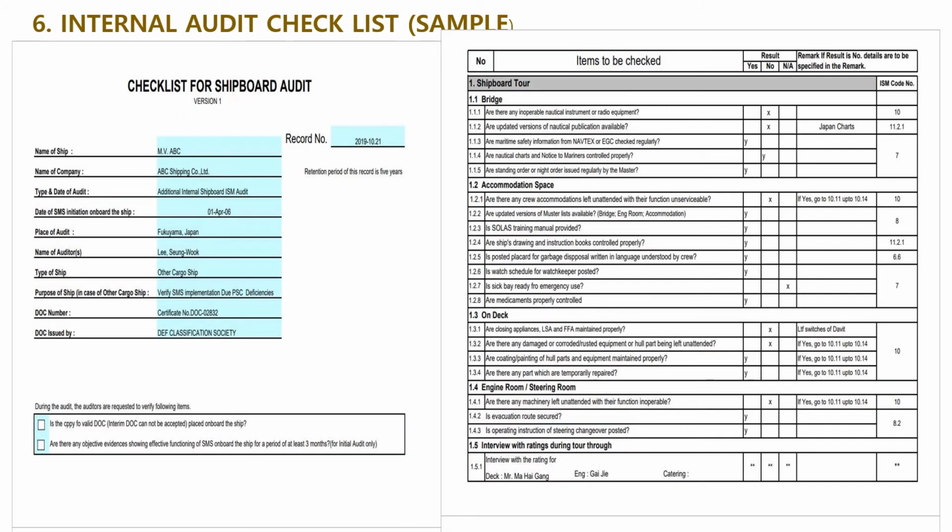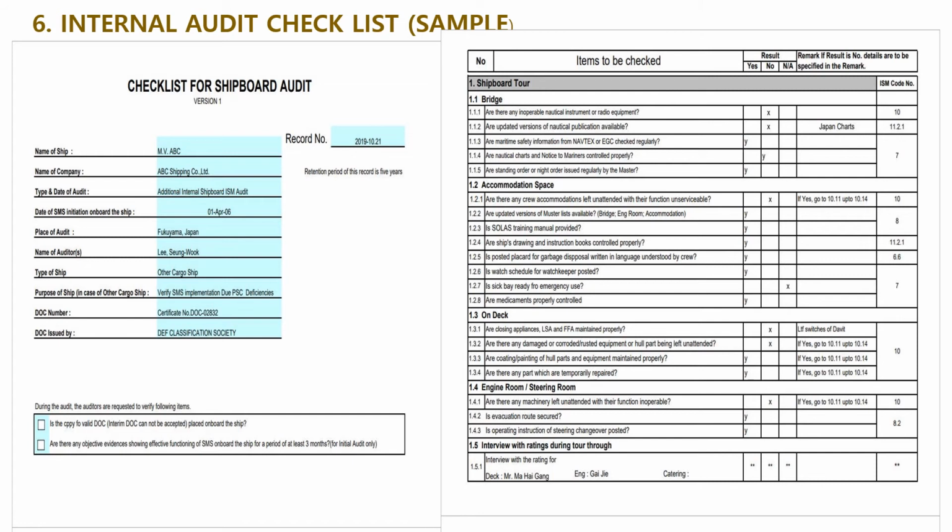Number 6, internal audit checklist, as a sample. This is one kind of checklist for shipboard audit. Every company has a relevant internal audit checklist, which is issued by each classification society.